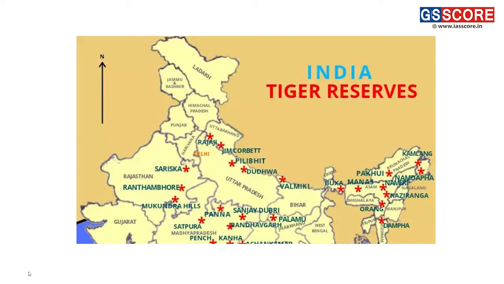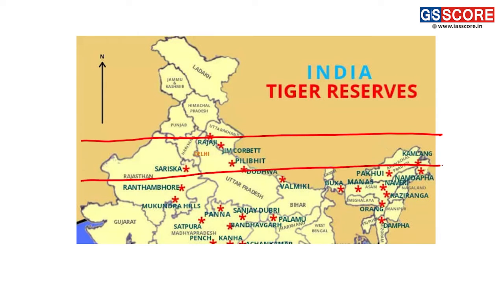So looking at the map here, we can see Rajaji is the northernmost tiger reserve. Second is Kamlang Tiger Reserve, which is present in Arunachal Pradesh. Between Pakhui and Ranthambore, Pakhui is present at the northern latitudes, so this is third and Ranthambore is fourth.